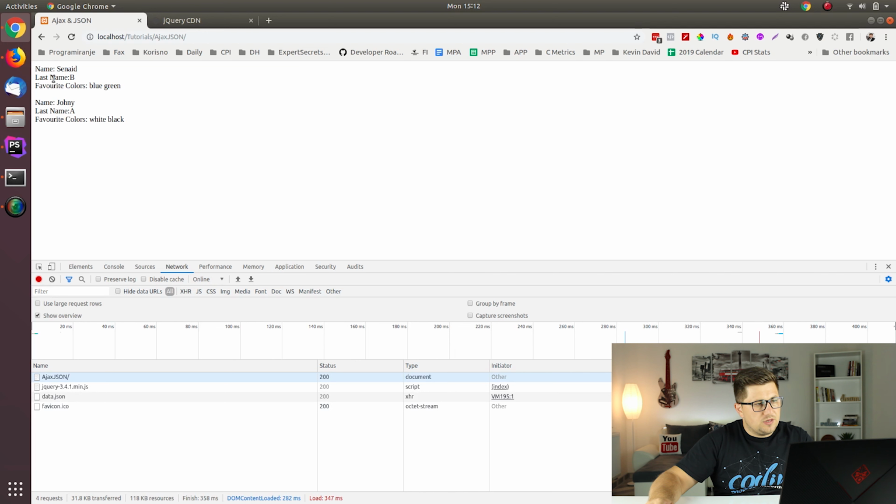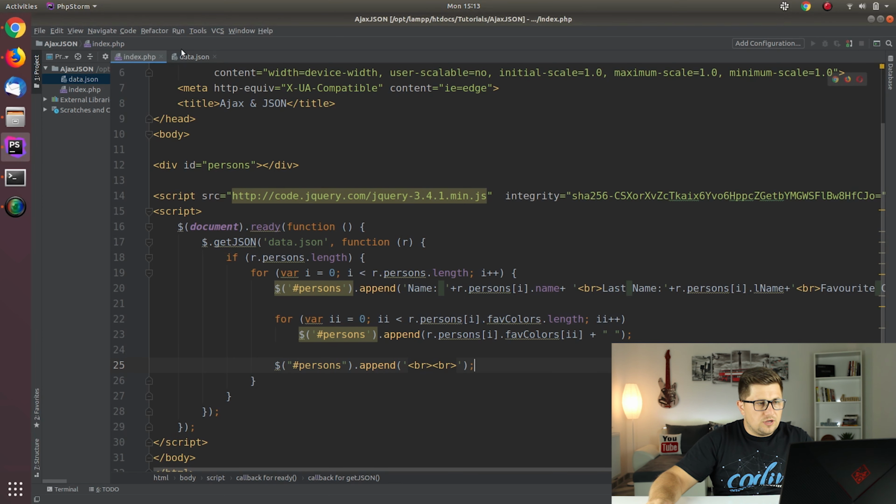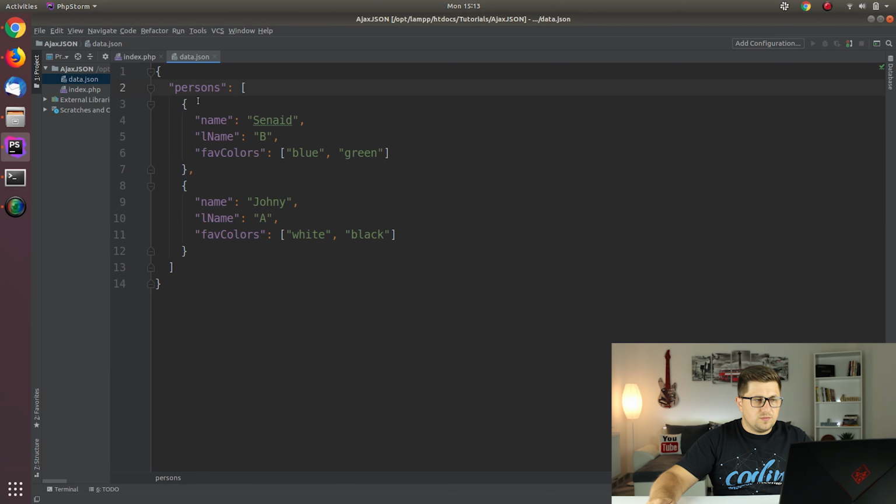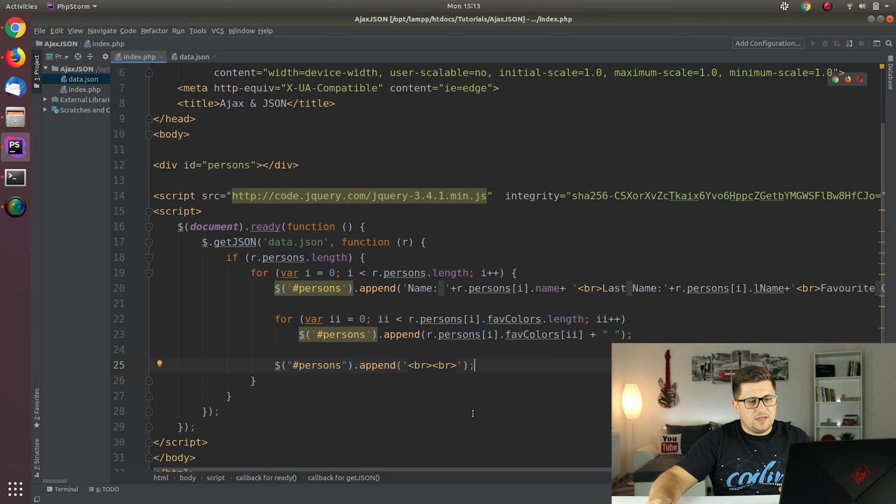Now we have name, last name, favorite colors, blue and green, which is okay. And now what we can do is we can add as many data as we want here. That data will be easily accessible through the Ajax, and then we are able to easily use. So I hope that this is a very clean and easy way for you to understand.